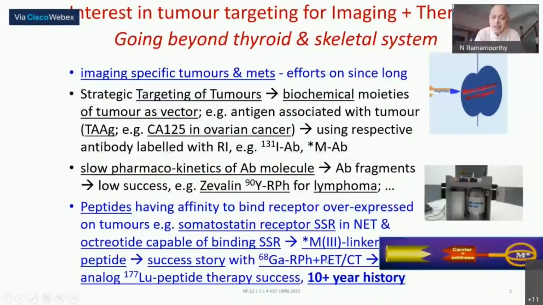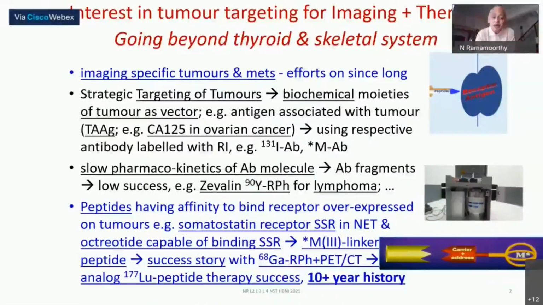Positron emission tomography, in the last 20 years, has become commonplace. So with the arrival of PET availability and medical cyclotrons, you can access a positron emitter isotope, which gives you superior images. That has made the peptide-based imaging of tumors very nice. The entire history is about 10 plus years, maybe 12 to 15 years.